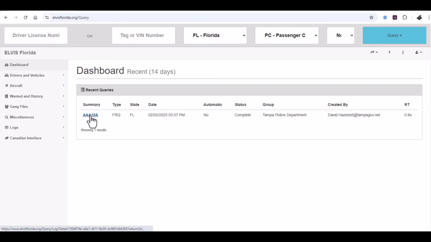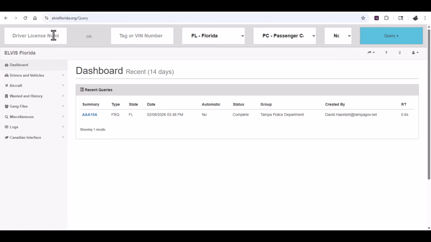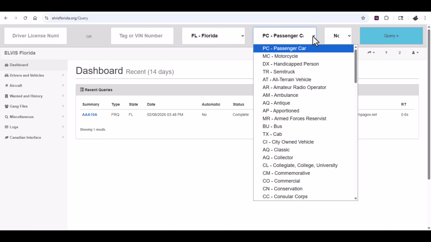The dashboard saves the last 14 days of information ran. If you need to rerun something that you've previously ran in the last 14 days, click on the hyperlink. Across the top, you will notice a query bar to enter the driver license number, tag or VIN number, the state, and the type of vehicle. It defaults to passenger car.